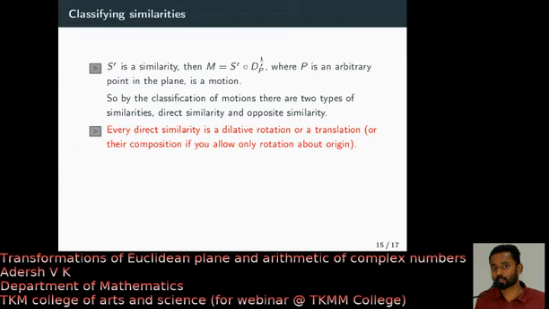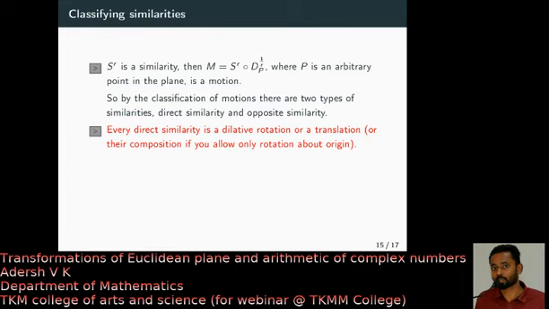If you allow only rotation about origin, then you have to do some composition, like you can recall in my proof of motion classification.